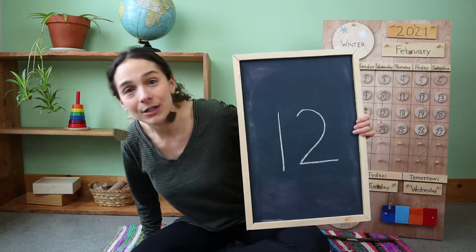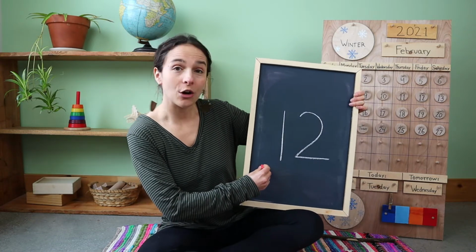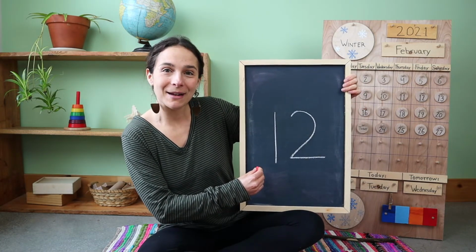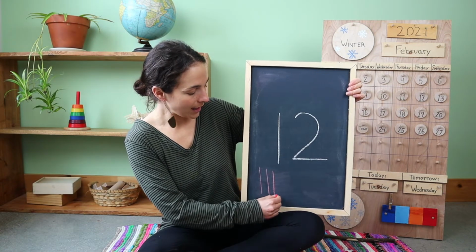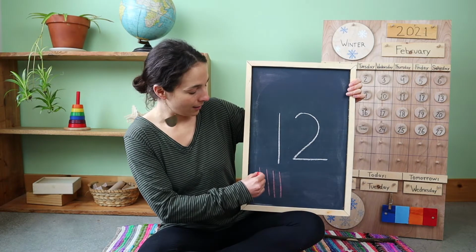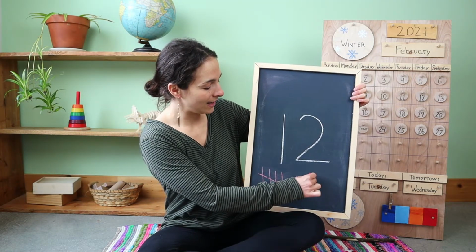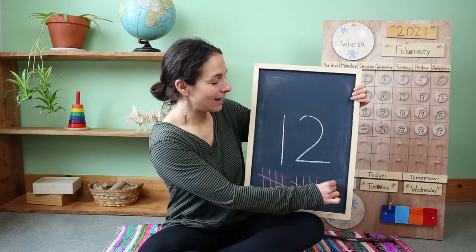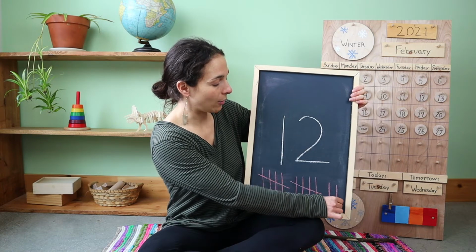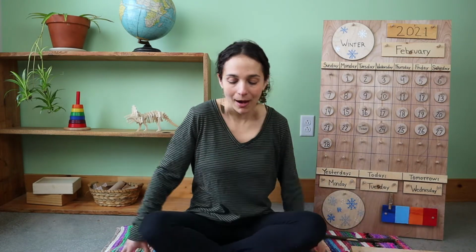Now it's time to count 12 tally marks. We'll start over here. Will you count with me? 1, 2, 3, 4, 5, 6, 7, 8, 9, 10, 11, 12. 12 tally marks. And let's see what's inside of the box today.